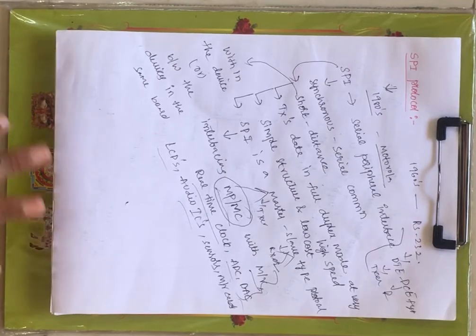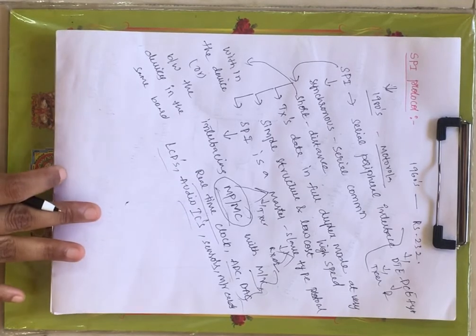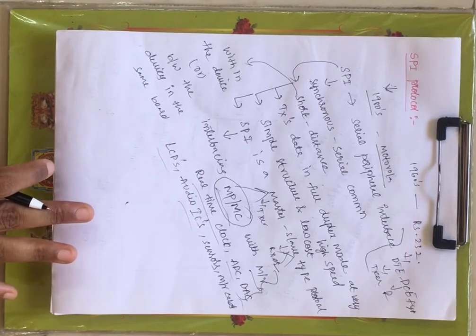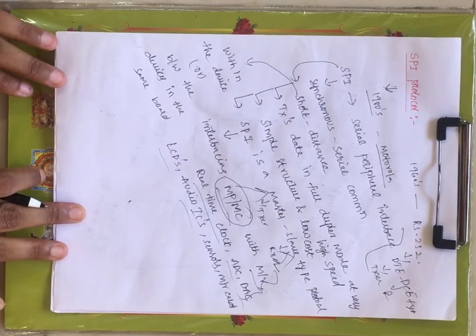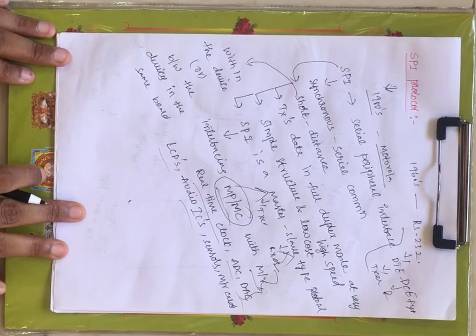That is the meaning of short distance. That means using this SPI protocol you can transmit the data within a very short distance. Now that short distance means within the device or between the devices on the same board, right? Now as I have said, SPI supports serial communication, and that is of synchronous type, right?